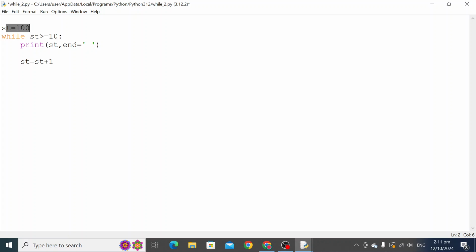Infinite loop means the loop will never terminate, or it will be terminated automatically when the memory buffer is full. When the buffer memory is going to be full, it will automatically terminate, otherwise it will go on. But you must give minus here. So keep in mind everyone, whenever you provide the greater than symbol, the update statement must have minus. If it is the less than symbol, then it should be plus.